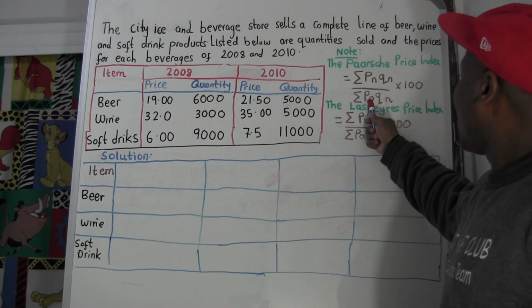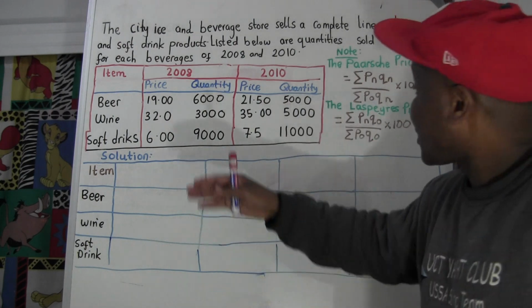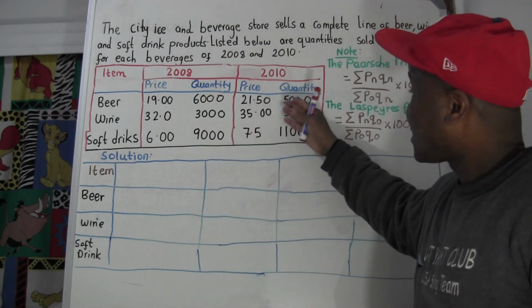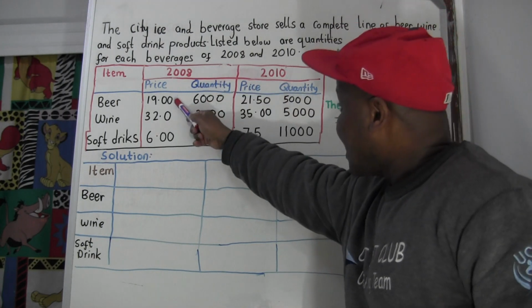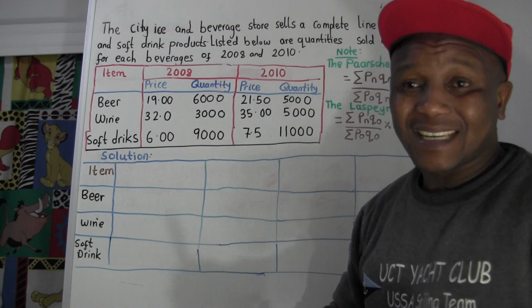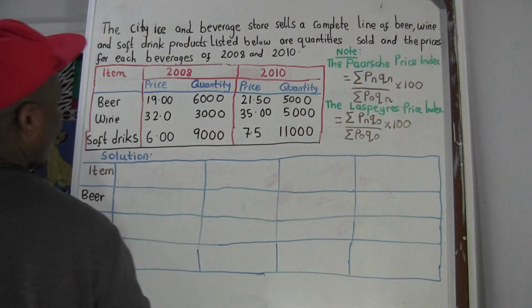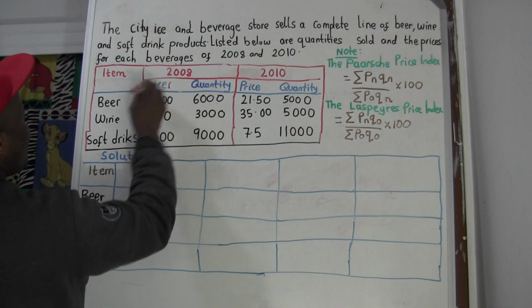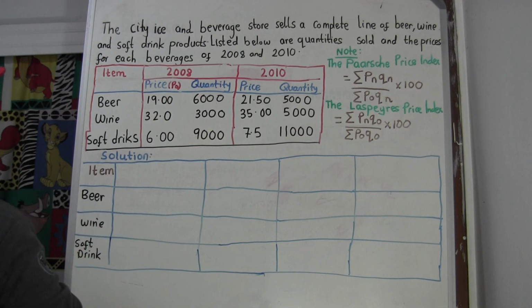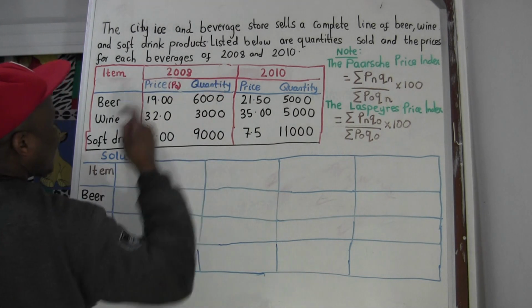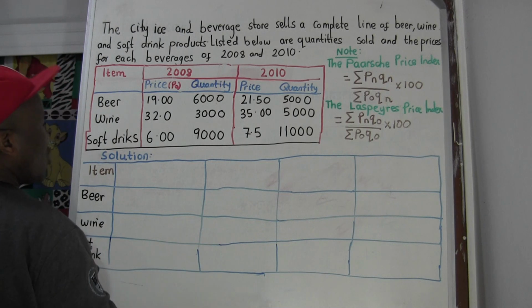P naught, Q naught. P naught means this year, because we have 2 years here. There's a change of the price and quantity from 2008 to 2010. So the price when it initially started is going to be called P naught. So for beer, this is P naught. The quantity that you're going to start with is going to be Q naught.